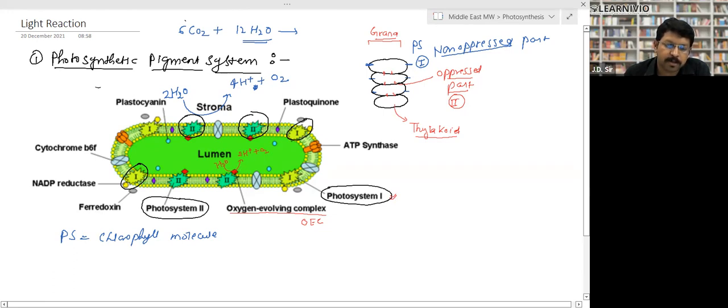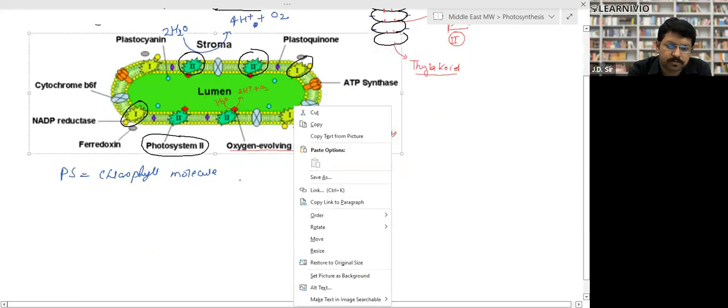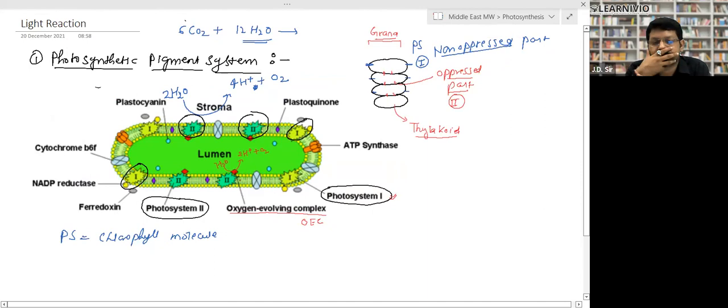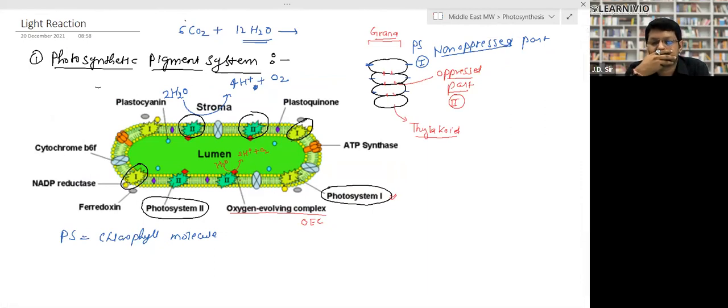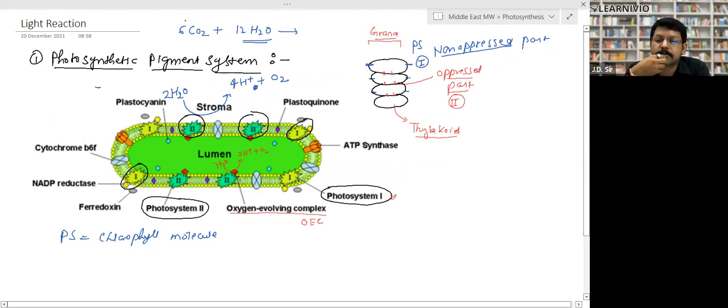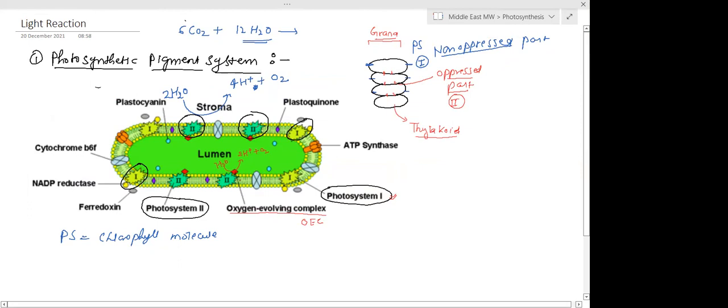The oxygen evolving complex helps in the photolysis of water, that is, the breakage of water. So this is the photosystem structure. Clear? Did this concept get clear to you? Got it? Yes, sir.